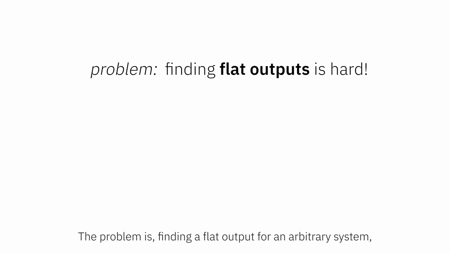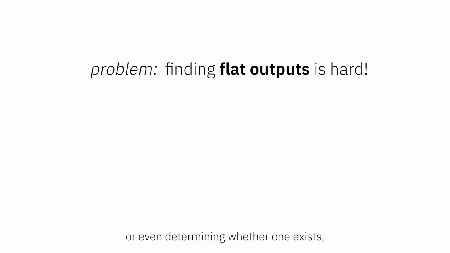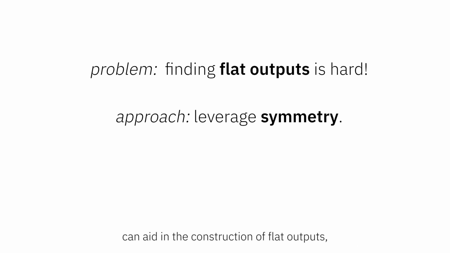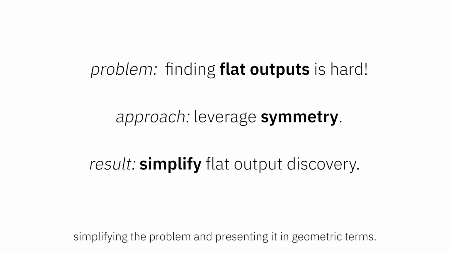The problem is, finding a flat output for an arbitrary system, or even determining whether one exists, is a challenging task usually achieved by trial and error. In this work, we explore how the natural symmetries of mechanical systems can aid in the construction of flat outputs, simplifying the problem and presenting it in geometric terms.